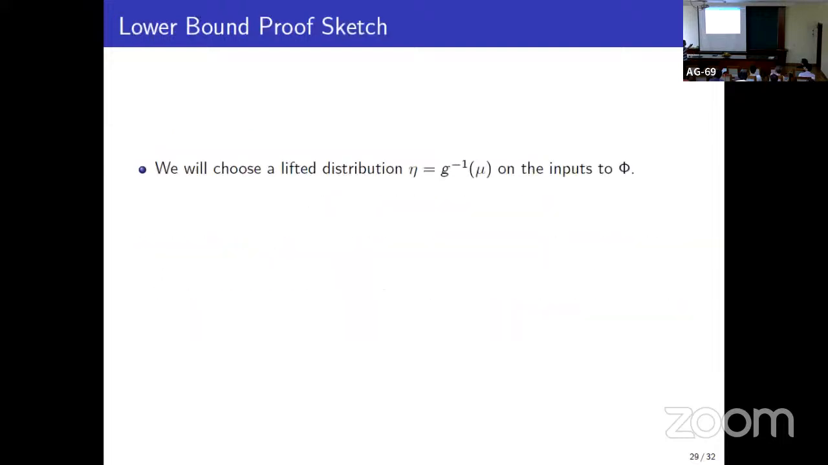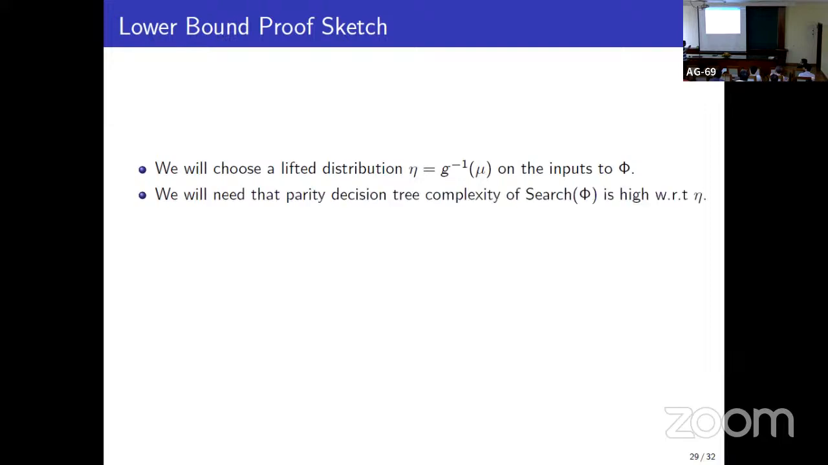Okay, I'm going to skip this. So we'll choose a lifted distribution and we'll prove a hardness for the search problem. Now we have to prove the hardness against parity decision trees, and this seems hard to analyze. So how do we do this? Here we need another idea. We need that the parity decision tree complexity of the search problem is high with respect to this distribution. And to do this, we need another idea.